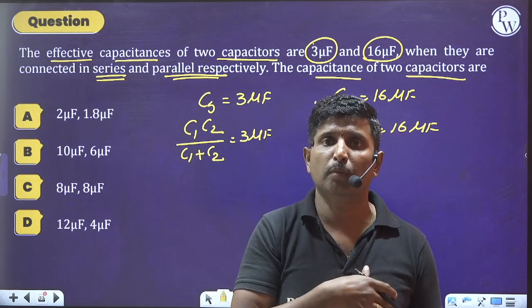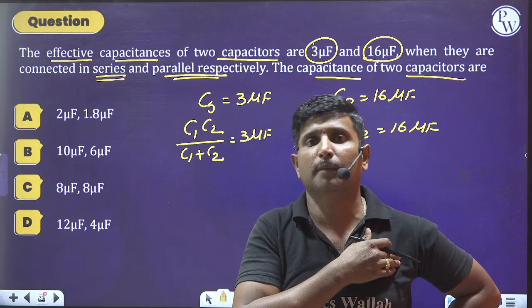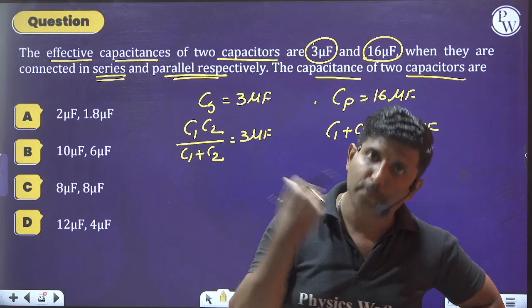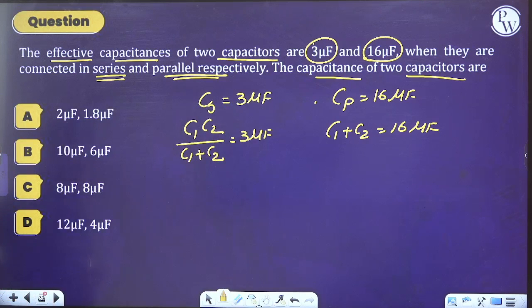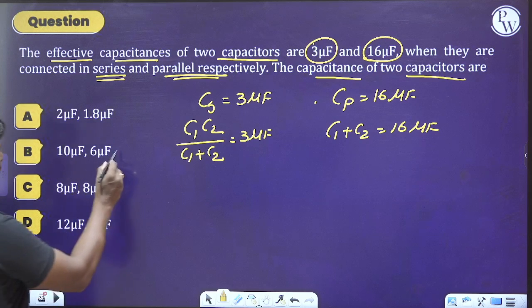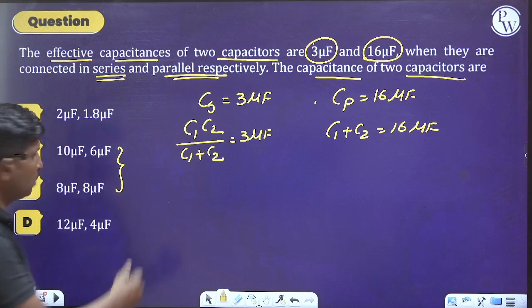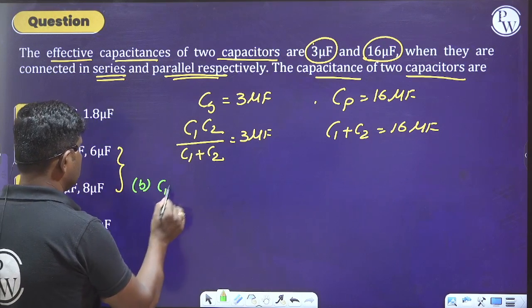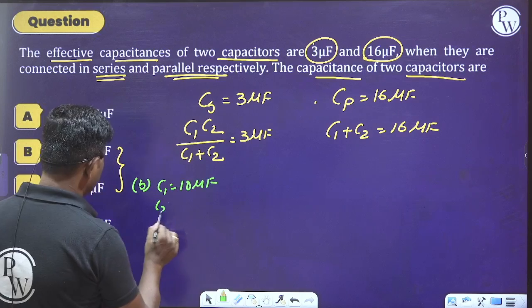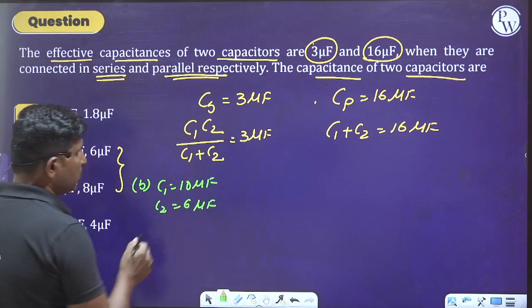Instead of solving this problem through a regular mathematical stepwise procedure, better you go with the option verification technique. For the parallel combination, which is equal to 16 microfarad, there are only two options, that is B and C. You please check only option B and option C here. So let us check option B: C1 is equal to 10 microfarad and C2 is equal to 6 microfarad. So please check it here.